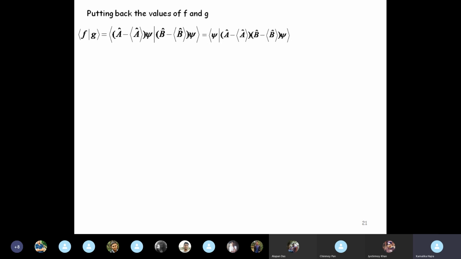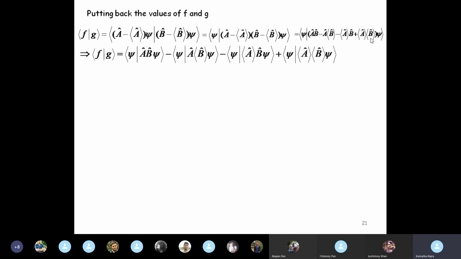All right, so we take A minus A average and B minus B average inside, and the psi's outside. Now I expand, I make this multiplication, and I write AB minus average A B minus average AB plus average A into average B. Okay, so f dot g is, now we take each term separately: psi, AB psi, minus psi A average B psi, minus psi average A B psi, plus psi average A average B psi.